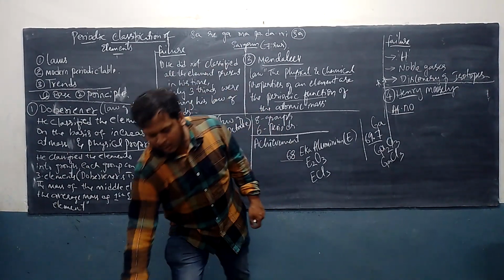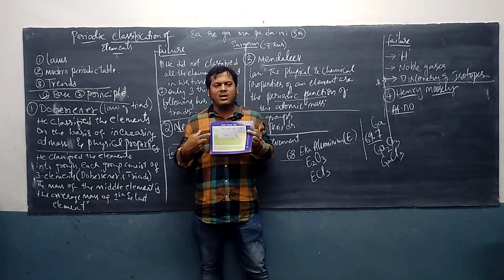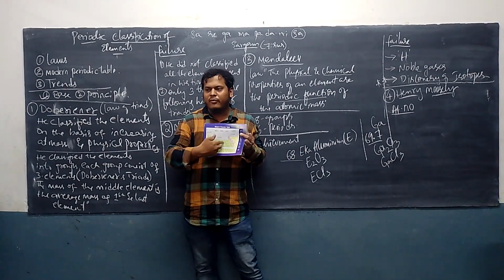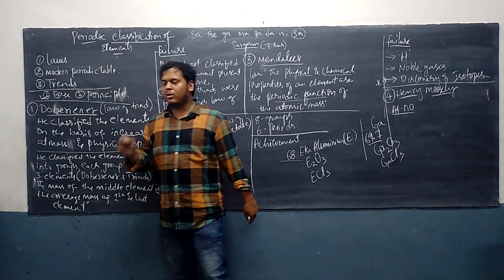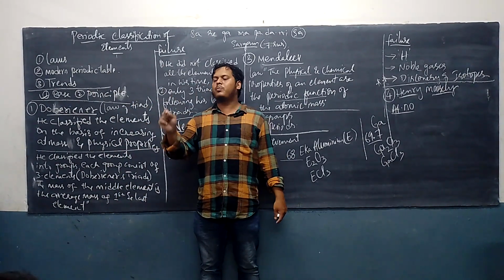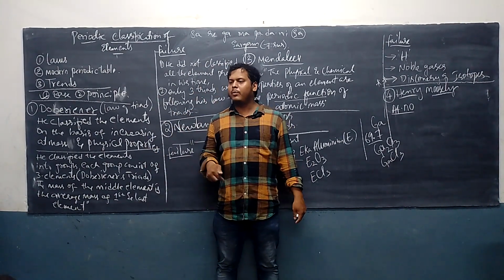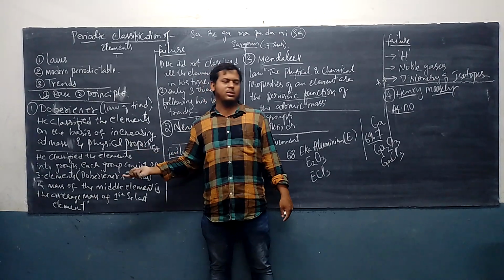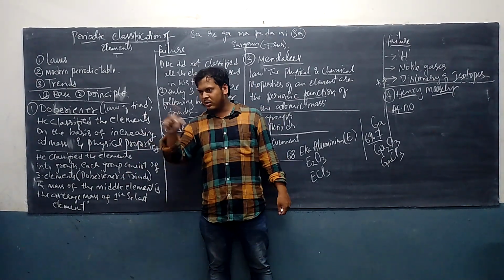You can see in our modern periodic table, these numbers are atomic numbers, which are like 1, 2, 3, 4, 5, 6. It is a natural number. Are you getting it? So atomic number has a proper pattern. So why don't we use atomic number instead of mass number? And are you getting it? That is the one thing.